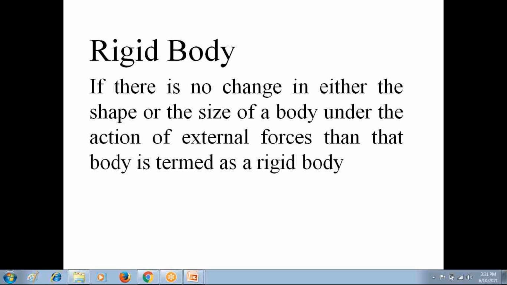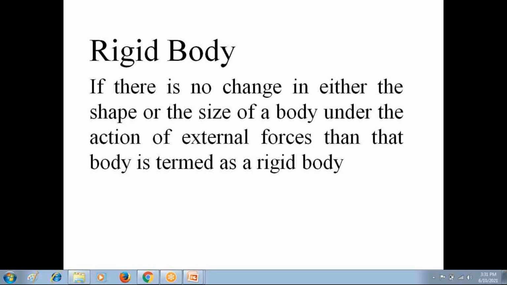This is the fundamental concept, rigid body. Dear students, so far you have not heard about this rigid body. Please listen and understand this rigid body carefully.